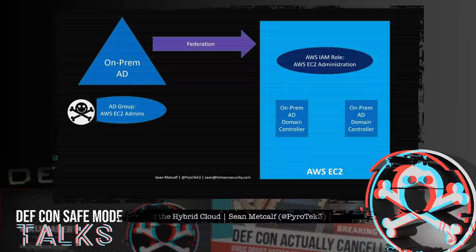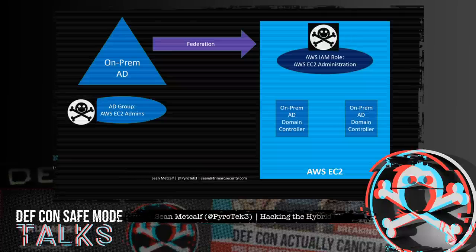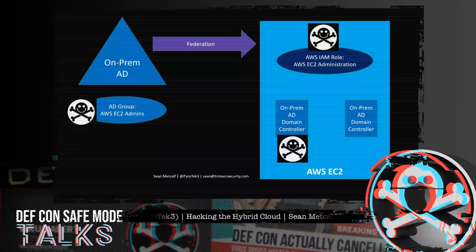But if an attacker is able to compromise one of the user accounts that's a member of the AD group AWS admins, then they are able to connect to the AWS console as an AWS admin. And now the attacker can configure the virtual domain controller instance in AWS and run commands on it. Once the command runs to modify the domain controller's copy of AD, the changes replicate back to the on-prem domain controllers, and then we end up with the on-prem Active Directory being compromised.